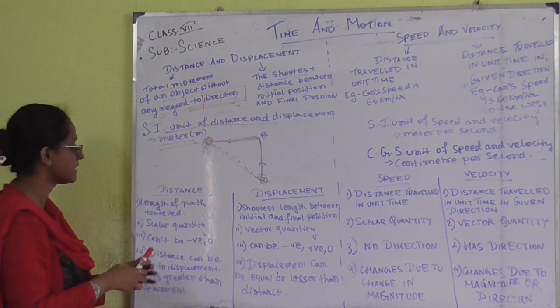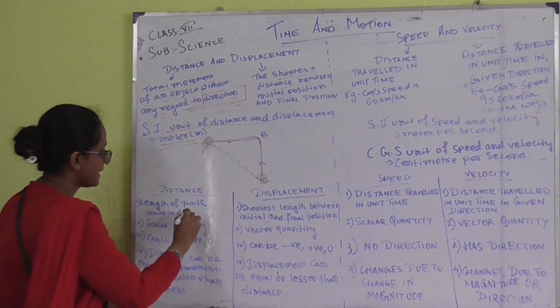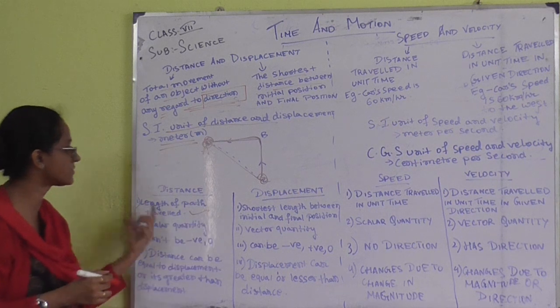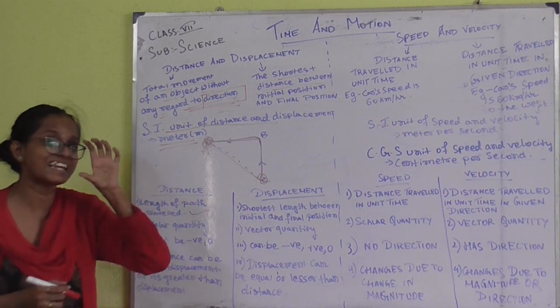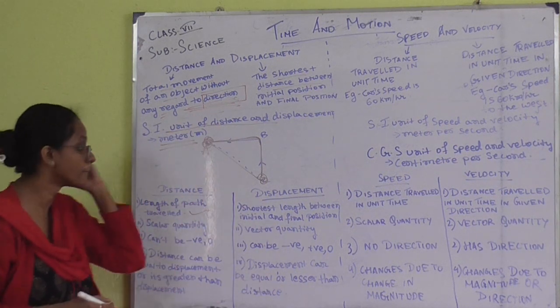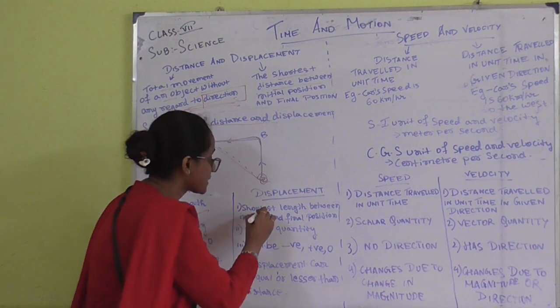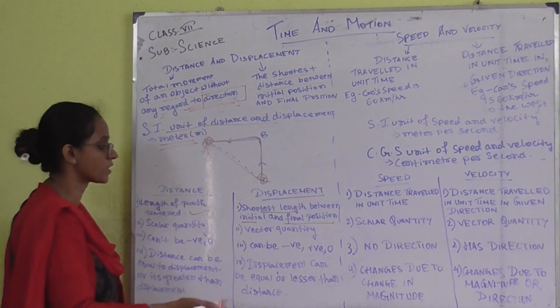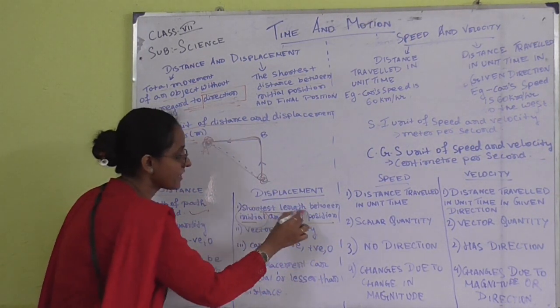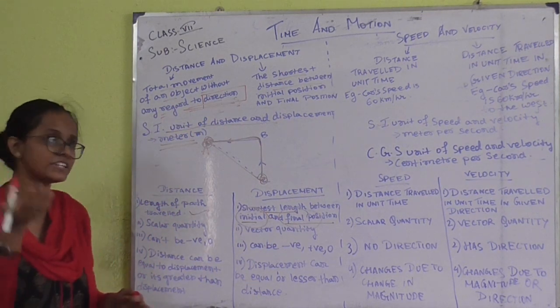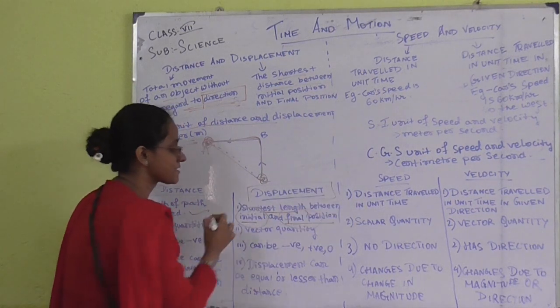Now what are the points? First of all, the length. Now what happens over here? The length of the path travelled, only the length of the path travelled can be regarded as a distance. But the shortest length between the initial and the final position, that means we are having a direction over here. So whenever it is having the direction, then that is what we call displacement.